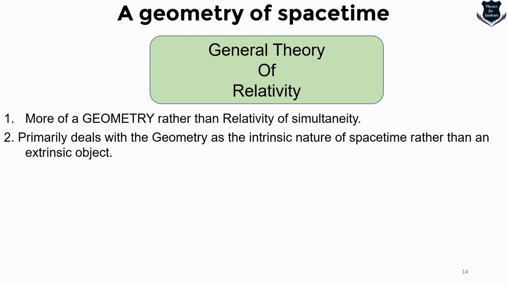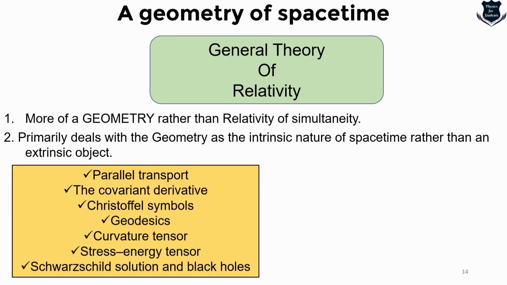Point number two, which is very important, is that it primarily deals with geometry as an intrinsic nature of space-time rather than extrinsic. That means intrinsically, by the nature of space-time, general relativity considers the nature of space-time as a geometry. It is not an external or an extrinsic object. So from there we can deduce these facts: parallel transport, covariant derivative, Christoffel symbol, geodesics, curvature tensor.